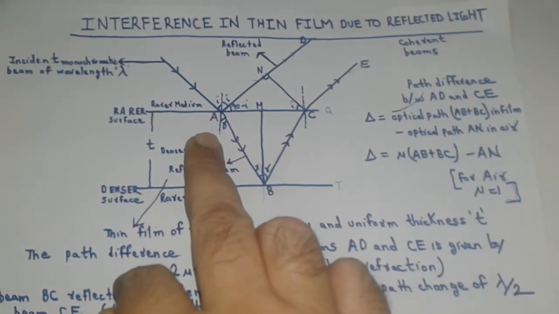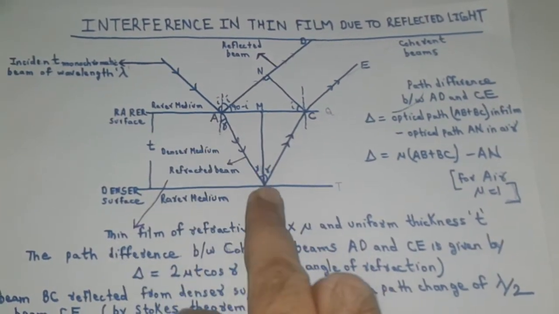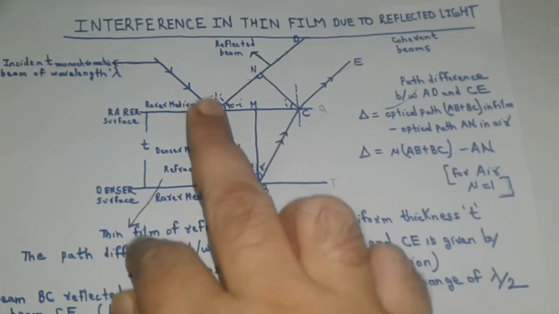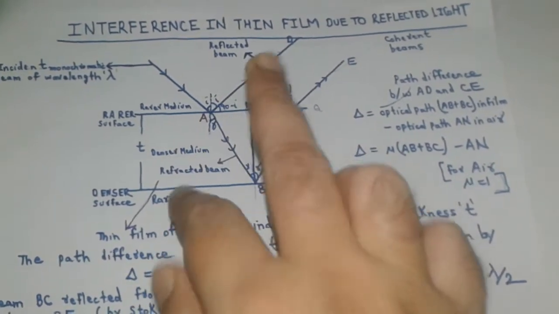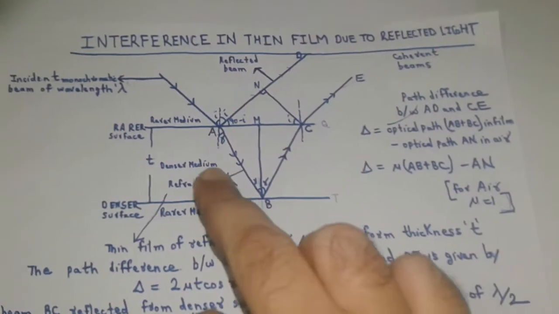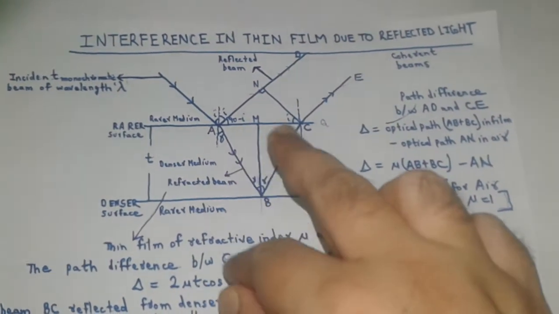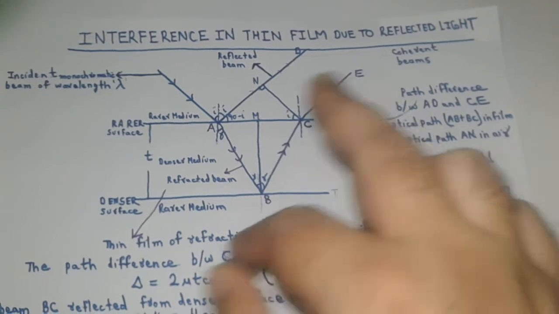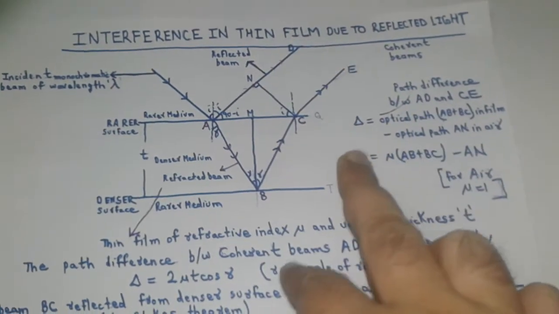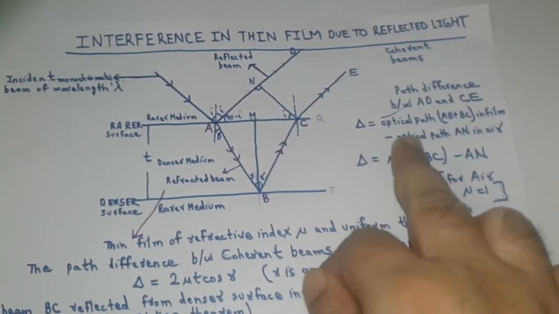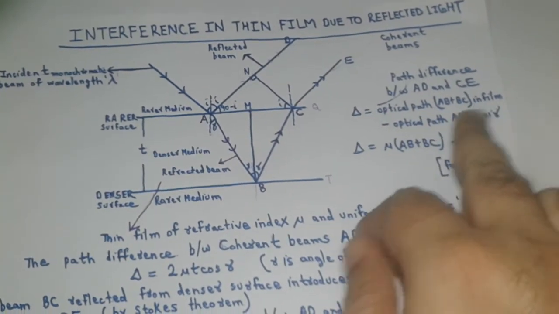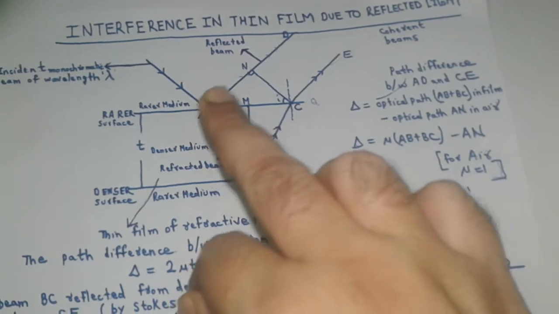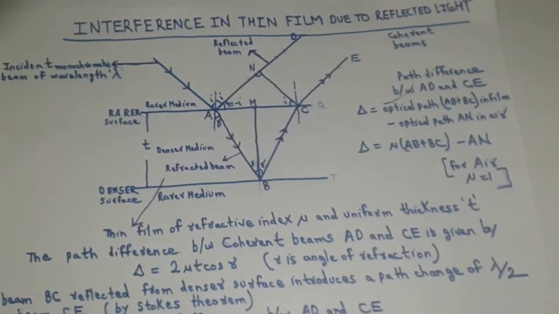When the refracted beam travels a distance AB plus BC in the film, the reflected beam travels a distance AN in the rarer medium. Hence the optical path difference between coherent beams CE and AD is given by delta equal to optical path AB plus BC in film minus optical path AN in air.